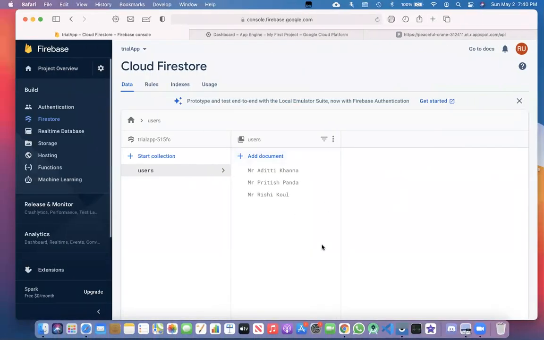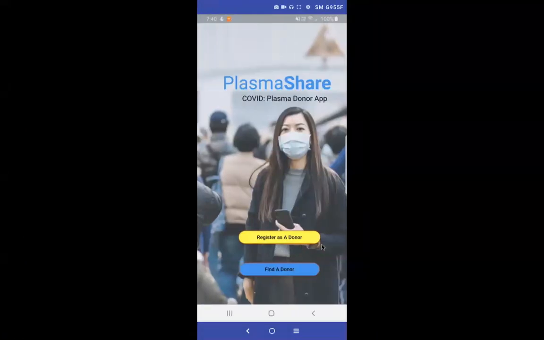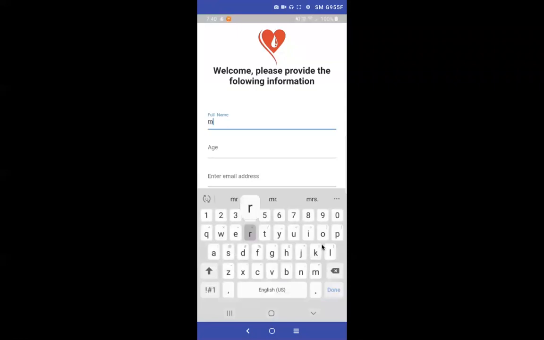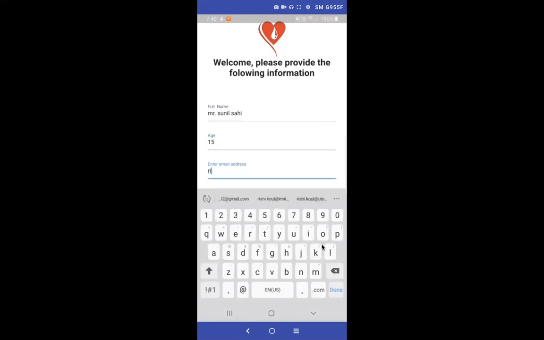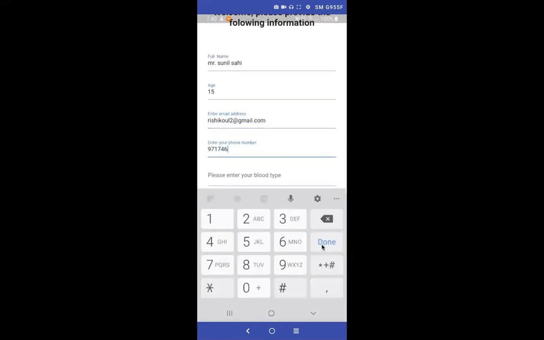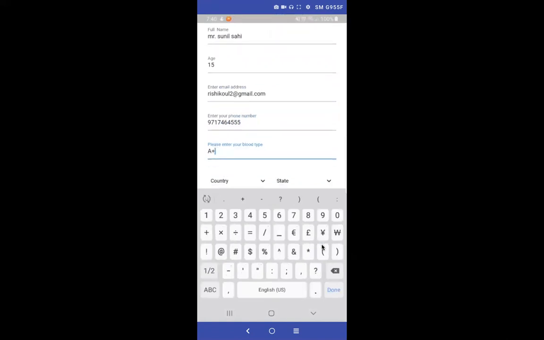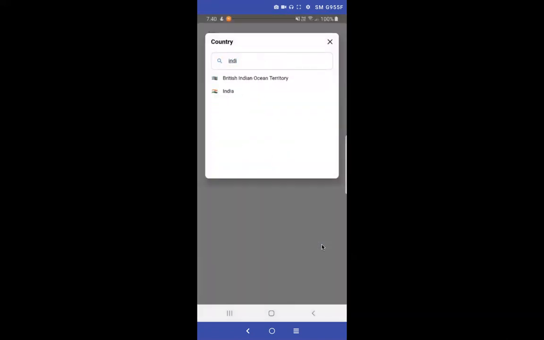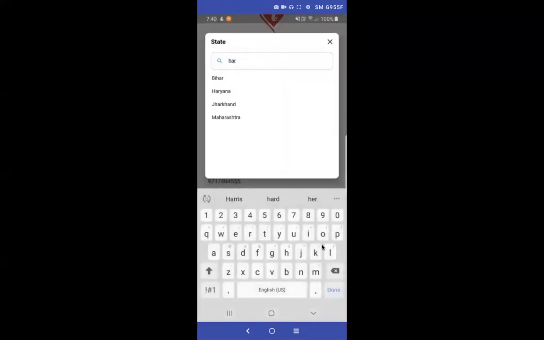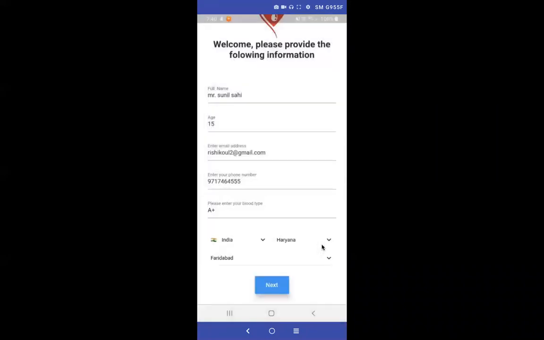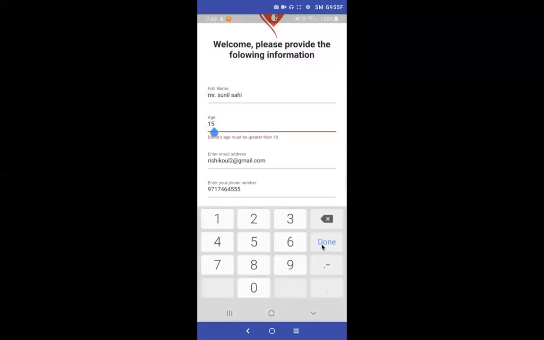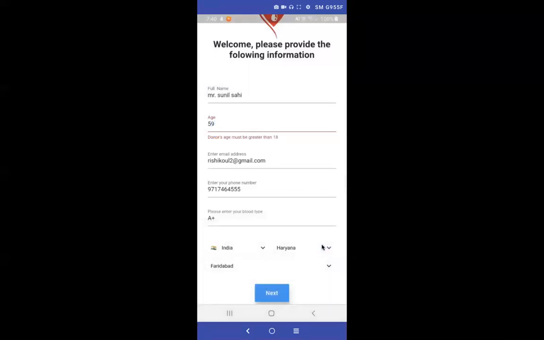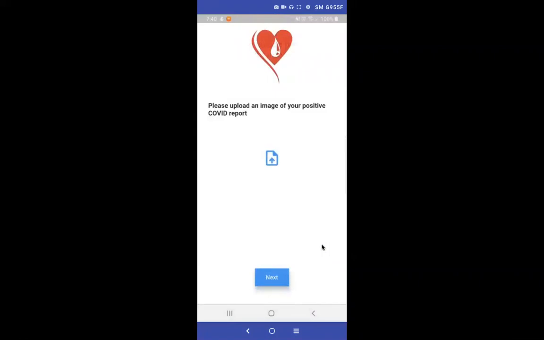Here are some of the users that I've already added for you, but let's make a new one. Now, once again, our MVP is verification. We do not allow anyone under the age of 18 to register on our app. But this is not the main part of our verification. This is the main part of our verification. We ask the user to upload a report.